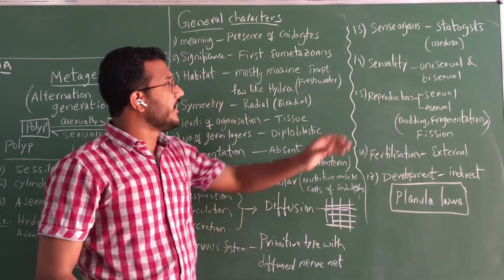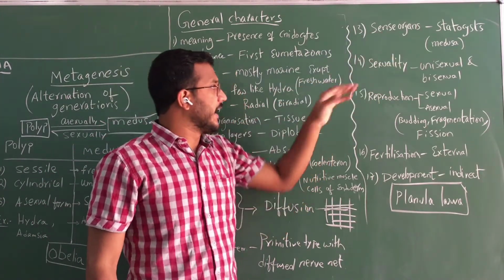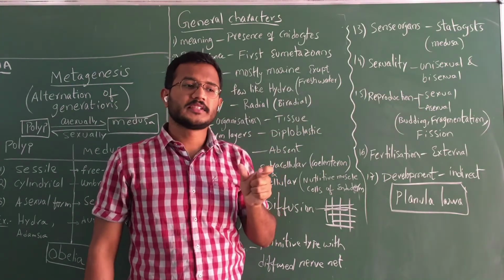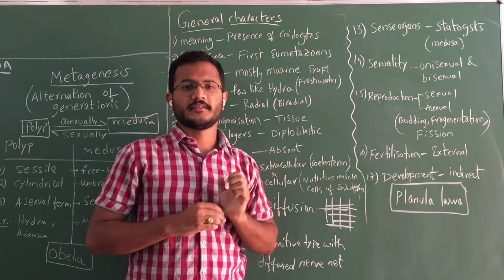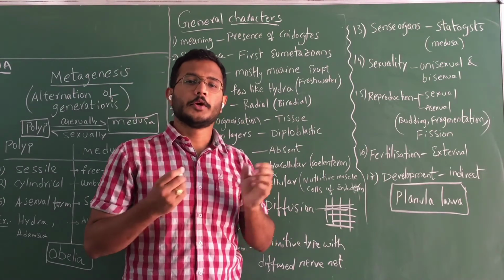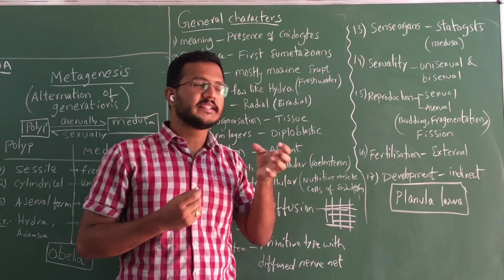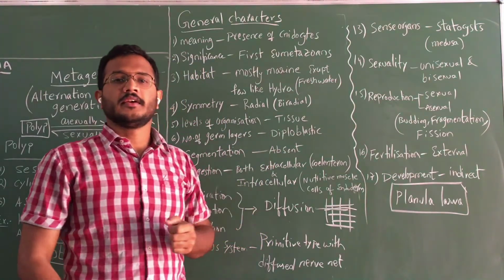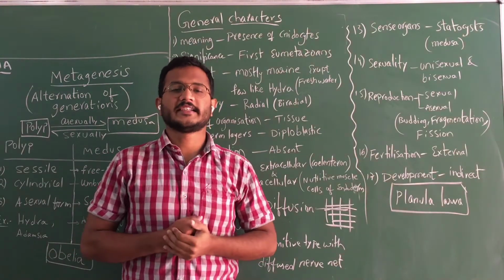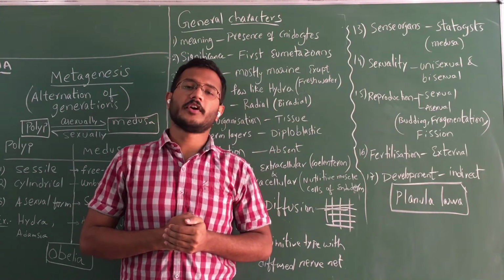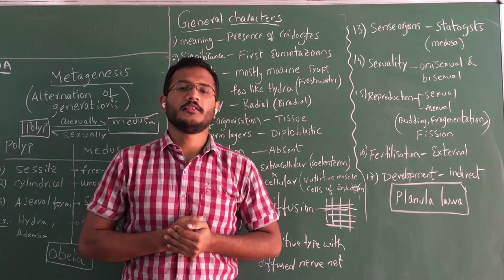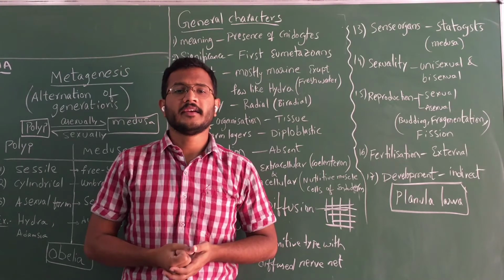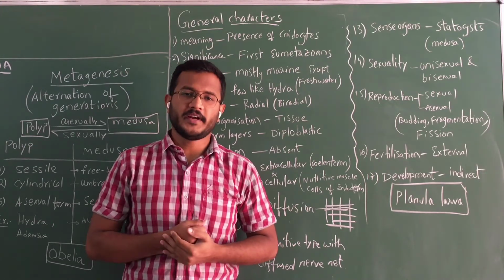Okay. And here, sense organs is statocysts, and sexuality. That means unisexual or bisexual. That means in some animals, the males and females are separate. That is unisexual. And in some animals, both male and female sex hormones are present in the same animal. So that is bisexual. And the reproduction, these also exhibit both sexual and asexual forms of reproduction. In the sexual form, there will be involvement of gametes and formation of zygote. And in the asexual forms, it may be budding, or fission, or fragmentation.